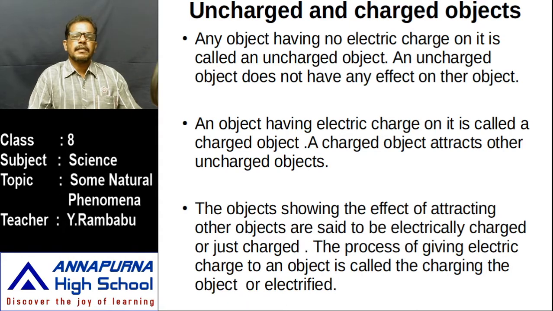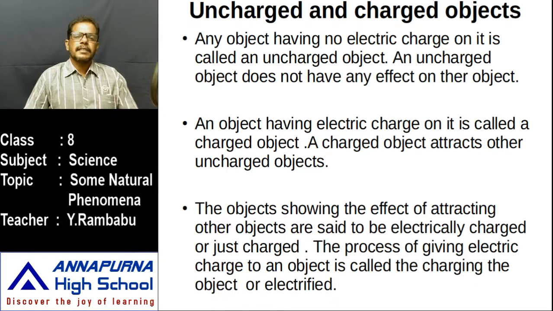At first, whenever these are not rubbed, is there any charge on that body? No. How many electrons and protons are present? The same number of electrons and protons are present on the body. That's why the net charge is neutral. If the net charge is neutral, then it doesn't have any electric charge. That means on its surface any charge is not there, then that body is called an uncharged body.